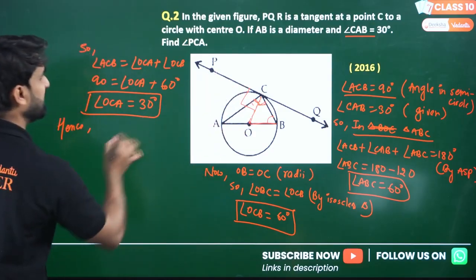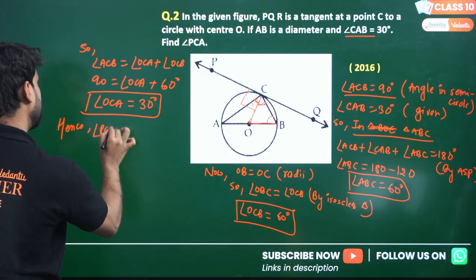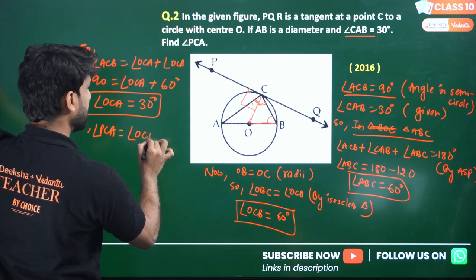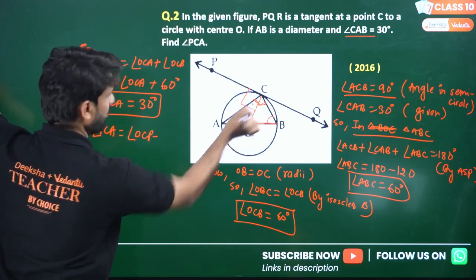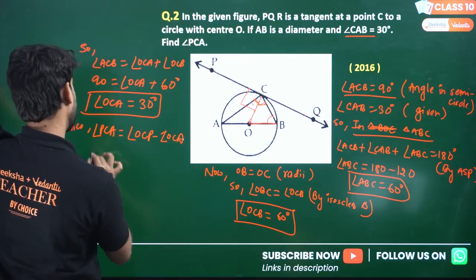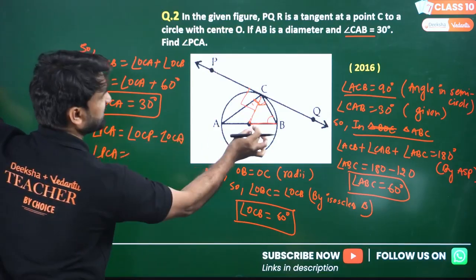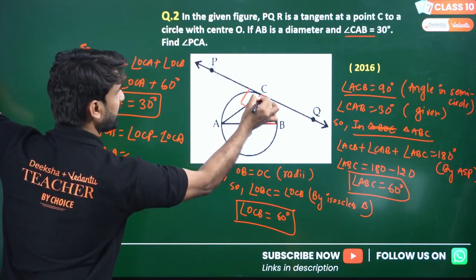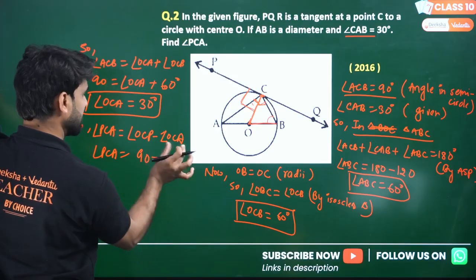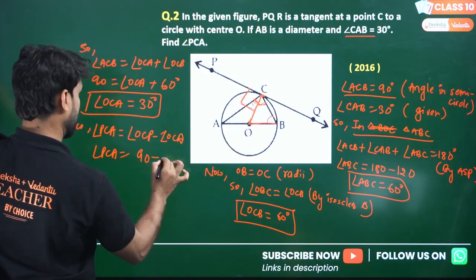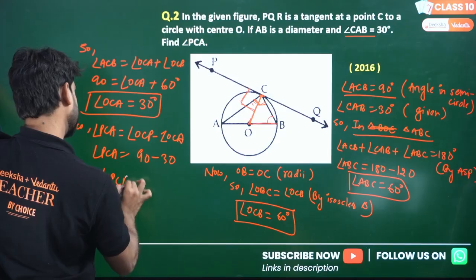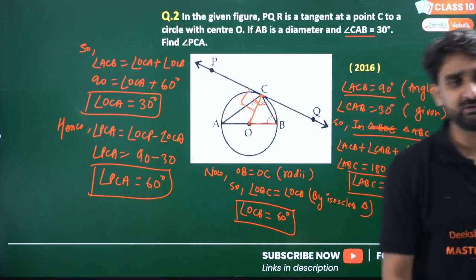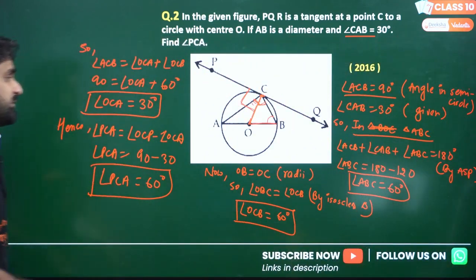Hence, we have to find angle PCA, simple. PCA is equal to angle OCP minus angle OCA. OCP is 90 degrees complete because this is the radius and this is the point of contact. So it is 90 degrees minus OCA, which we have already calculated as 30 degrees. So angle PCA is equal to 60 degrees. Answer. Simple. Very easy question. I hope you have understood the concept. Please write down the solution.